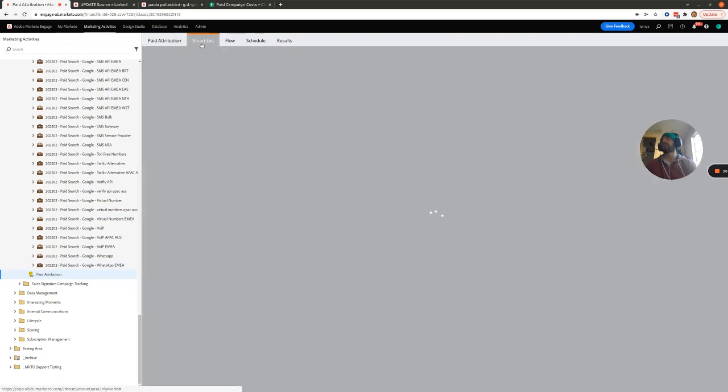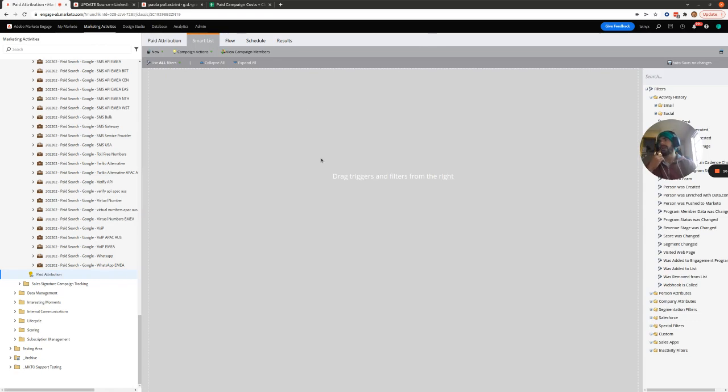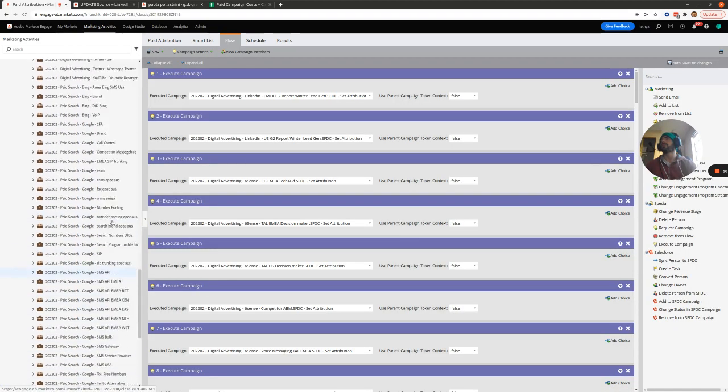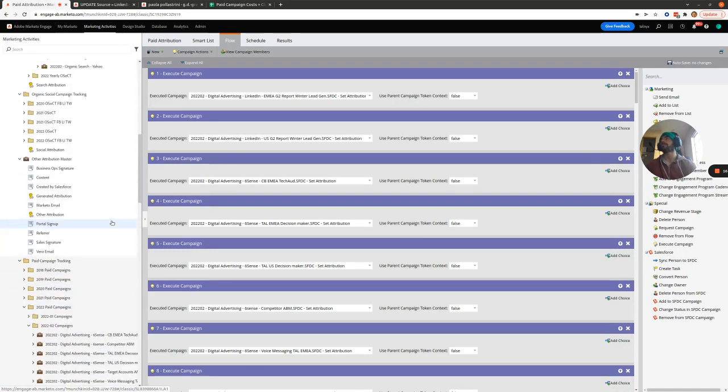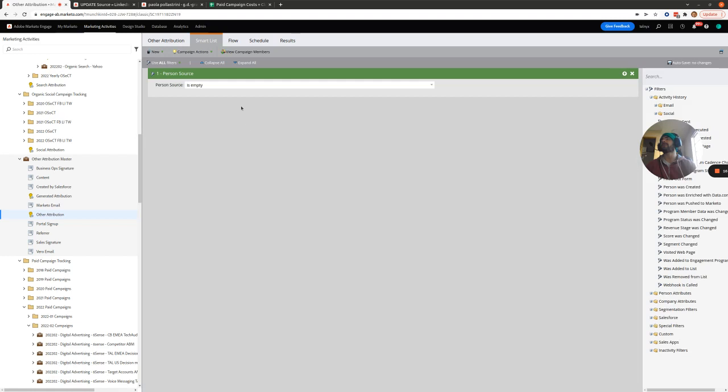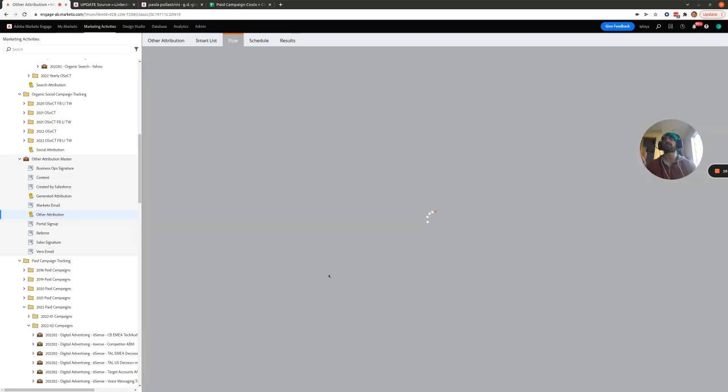So this is why we can't put a person source is empty filter here for the paid attribution master, because we still need to come through this flow. So we go to the correct LinkedIn campaign and get the first touch parameters set correctly. However, for all of these other submasters, like other attribution or generated attribution, we can set person source is empty as a condition here, because if it's not empty, then there's no need to go through the rest of these flows.